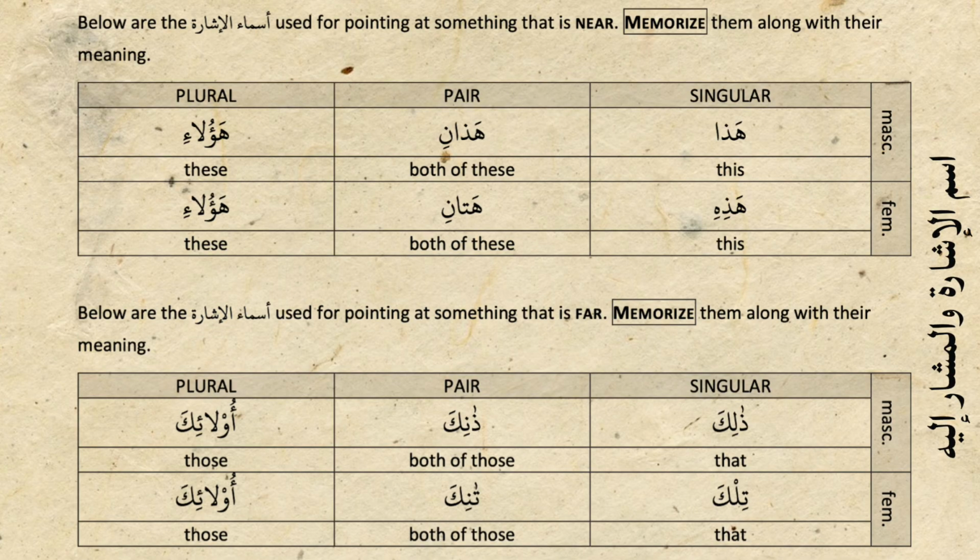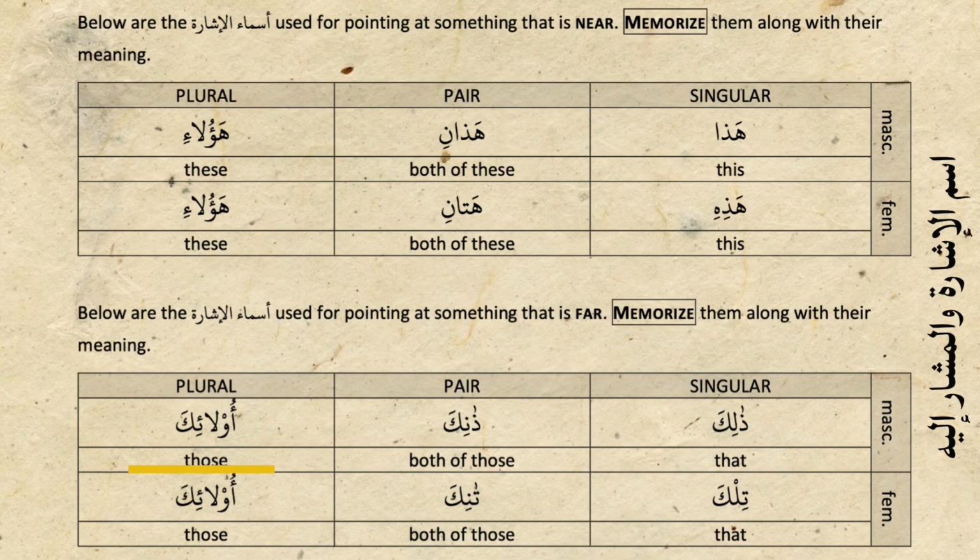There is Ismul Ishara for near and far pointings, like Hada, this masculine, Hadehi, this feminine, Hadani, both of these masculine, Hatani, both of these feminine, Haulai, for these masculine and feminine, Dhalika, that masculine, Tilka, that feminine, Dhanika, both of those masculine, Tanika, both of those feminine, and Ulaika, both of those masculine and feminine.